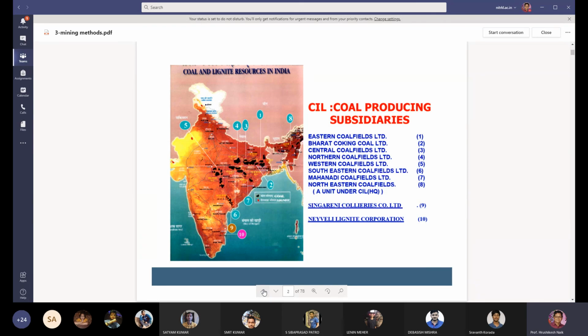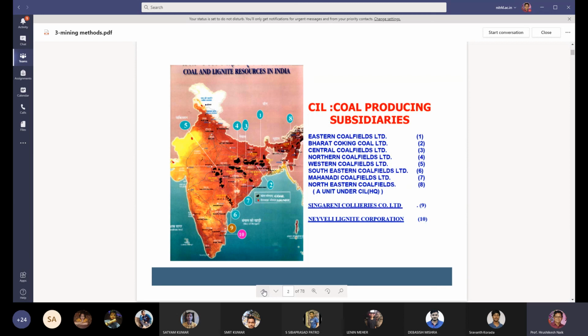From the comparison, you can come to know that surface mining is a very safe method of mining compared to underground mining, because in underground mining you have to give support to the roof, you have to give ventilation, your ventilation system is to be adopted, fans have to run, pumps have to run.